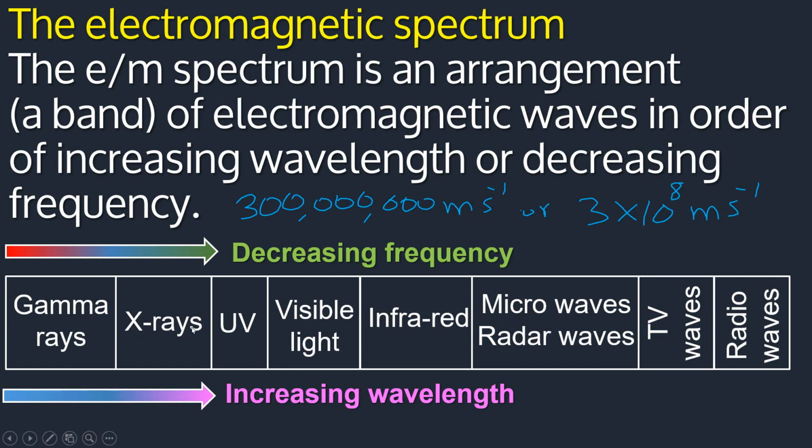X-rays are produced when fast moving electrons, what we call the cathode rays, are stopped by matter. In an X-ray tube, fast moving electrons strike a tungsten target, and some of the kinetic energy they possess is converted into X-rays, and the largest portion of it will be converted into heat.